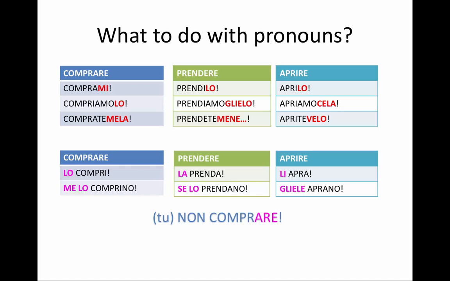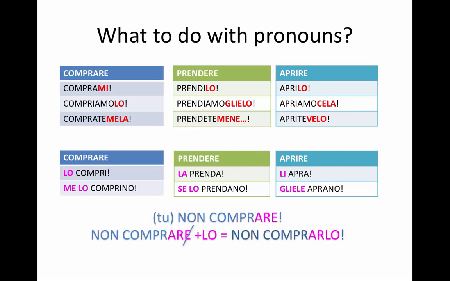What happens in this special case of a negative command in the tu form? Here I have an infinitive. So what do I do with the pronouns? I attach them to the end of the infinitive. And how do I do that? By just dropping the final e of the infinitive form, non comprar, and then I add the lo, non comprarlo. Whether I have one or two pronouns, it's going to be the same. Non comprarlo, non comprarmelo, non comprargliela, whatever the case may be.